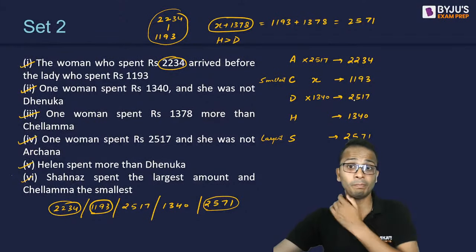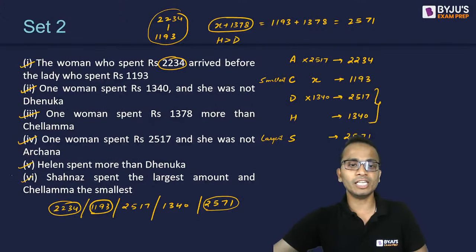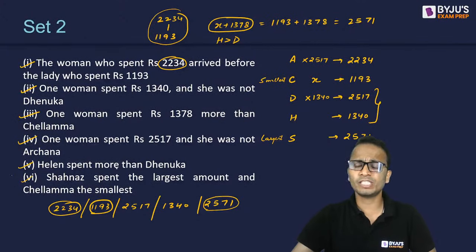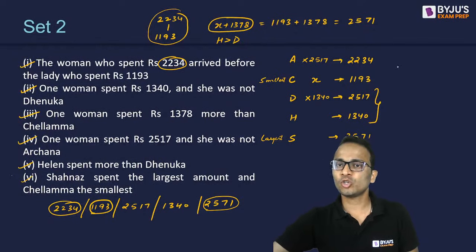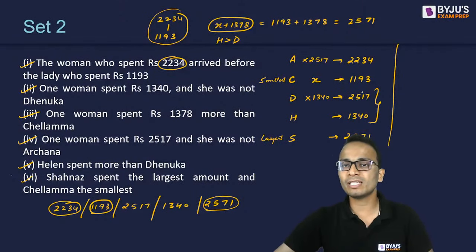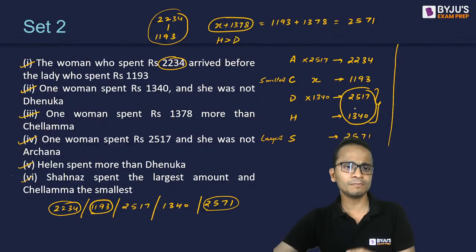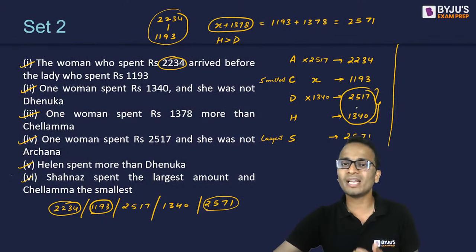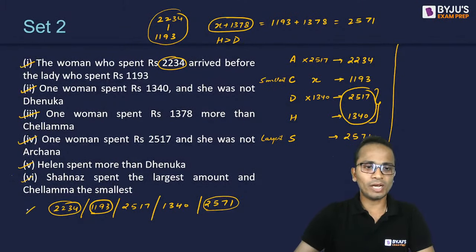2517. But this particular thing is against one of the conditions, condition number 5, which says Helen spends more amount than Dhenuka. So I will have to reject this particular case. Am I clear to all of you? Helen spends more amount than Dhenuka, but in the table, Dhenuka spends more amount than Helen. So this particular case will have to be rejected, and I'll have to consider one different case. This is the one which will be rejected.